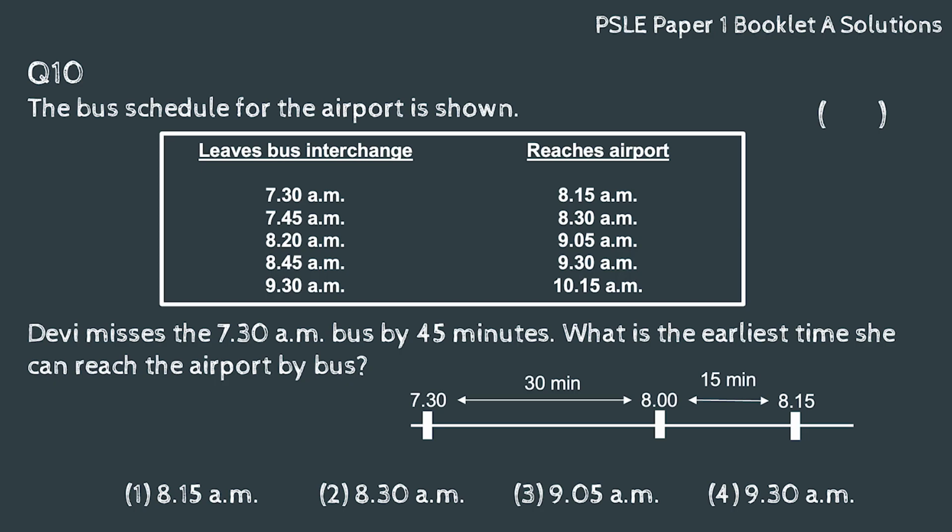She can then take the 8:20 a.m. bus. This means she will reach the airport at 9:05 a.m. Our answer is option 3.